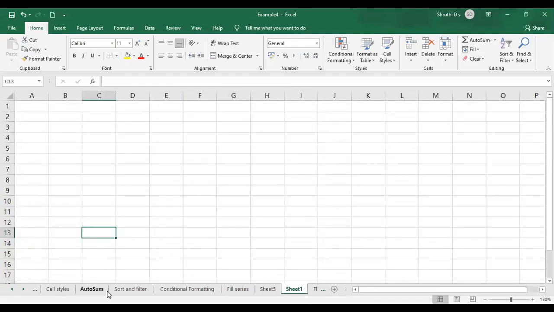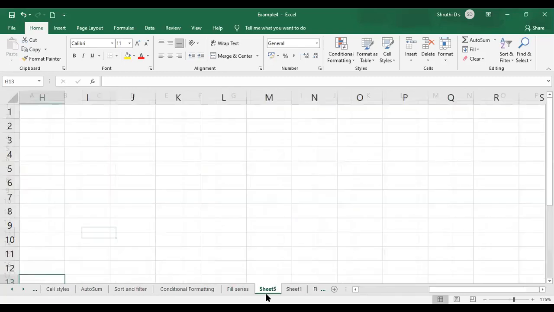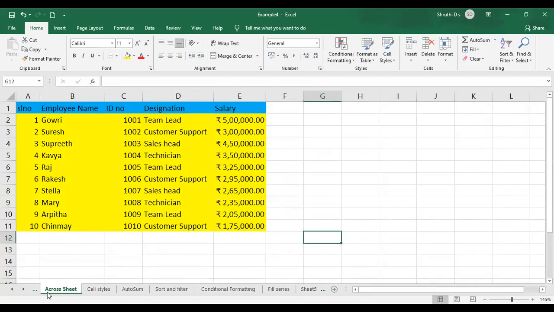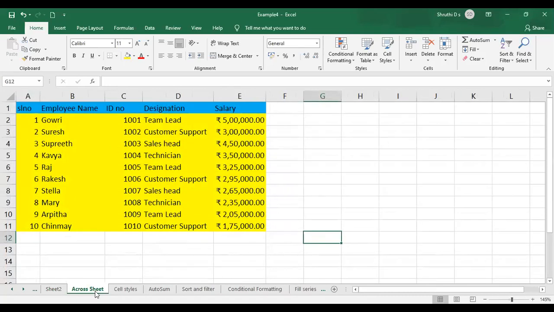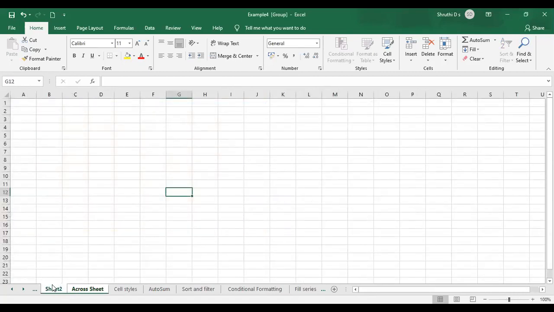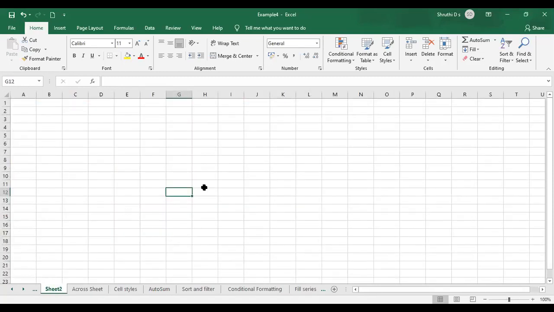I think it is not choosing the right one. Let me just take another sheet. Yeah, now it has come. It's slow, I guess. Once again, just insert a new sheet. So now I have the contents here. Just select the sheet, go to the fill option, across worksheet, click on OK. Some application error, I guess.